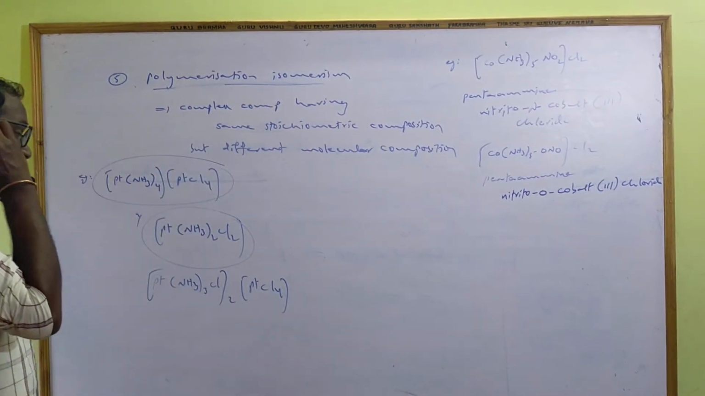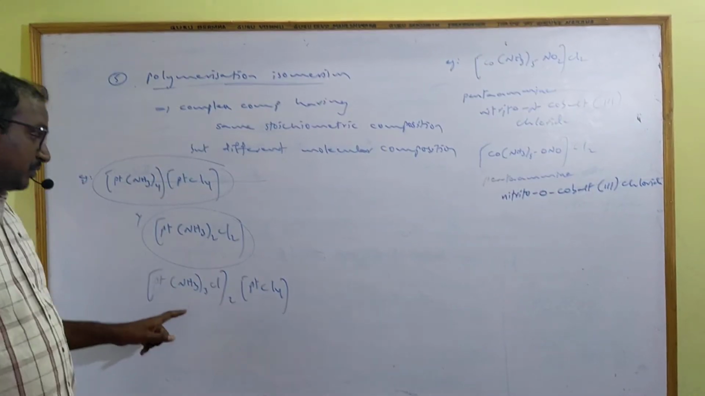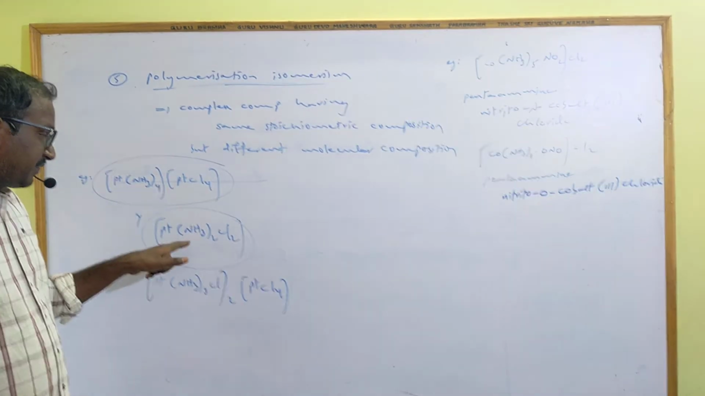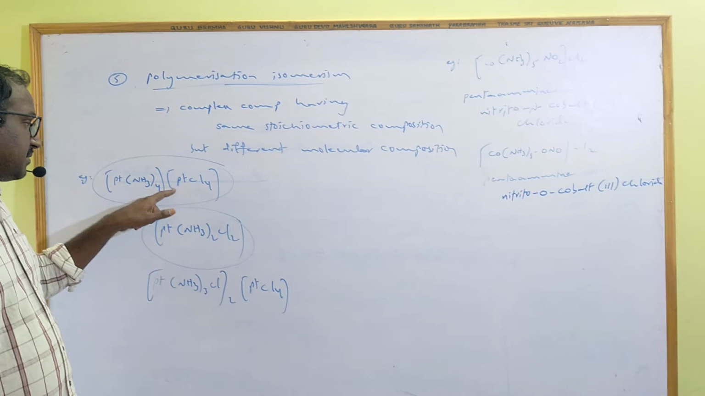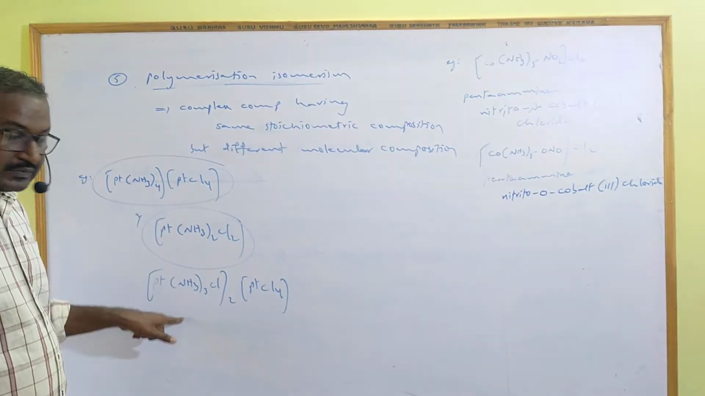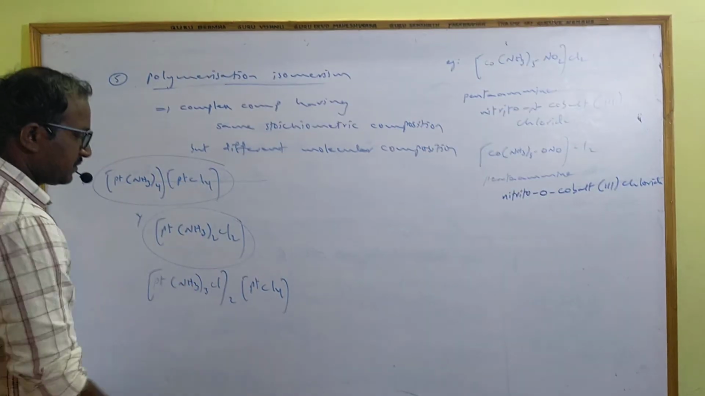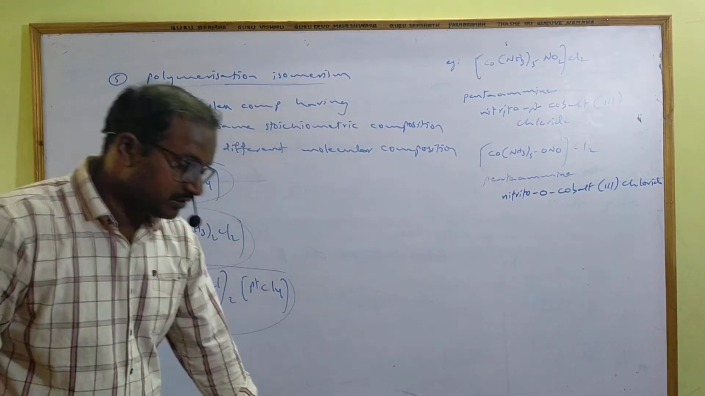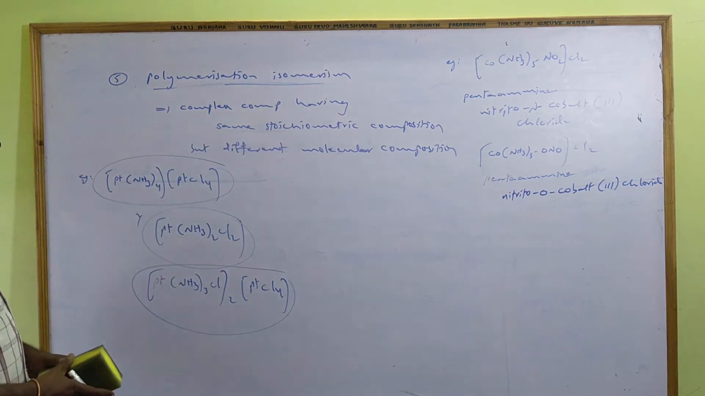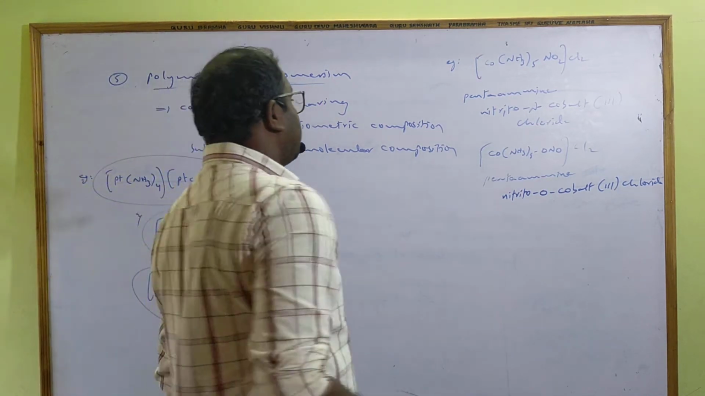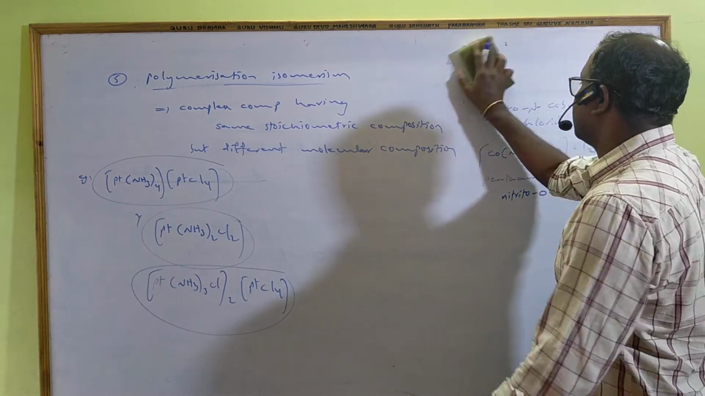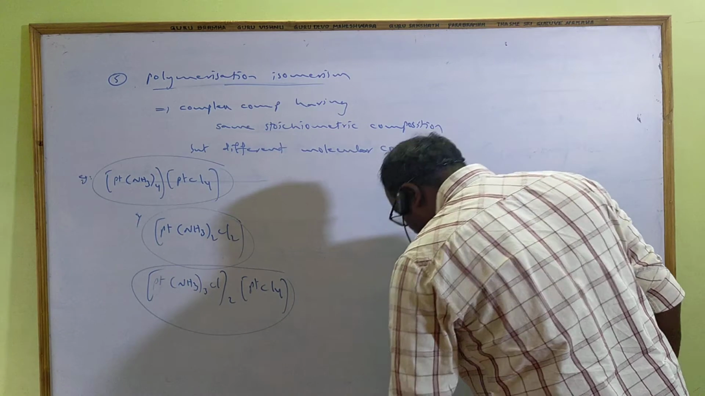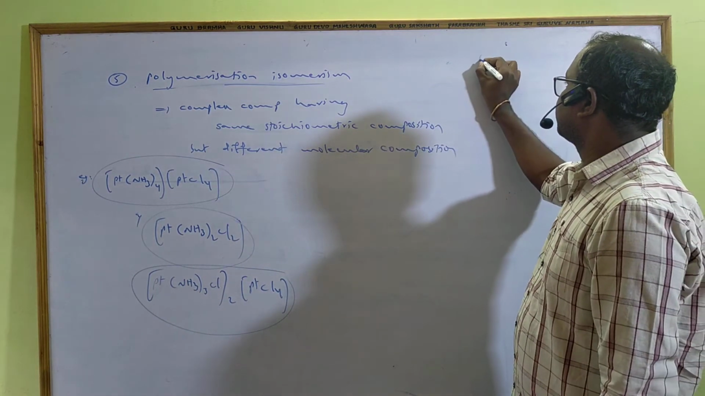Here how many platinums are there? 3 platinums, 6 ammonia, 6 chlorines. Suppose if I say 1 unit of this molecular weight, it becomes double, it becomes triple. But stoichiometric composition is same. So this is another molecule. All these have same stoichiometric composition, but molecular composition is different. This type of isomerism is called what? Polymerization isomerism. Fifth one. Then last one, sixth one is coordination position isomerism.